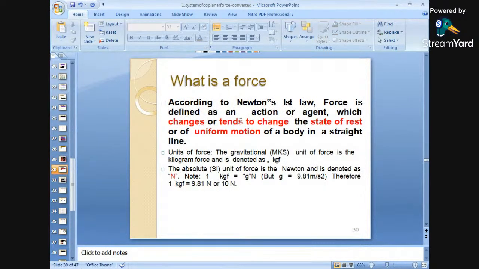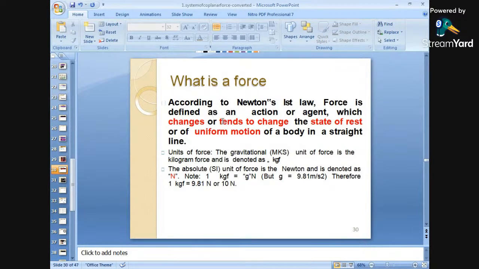Next, what is a force according to Newton's first law? What is a force? Force is defined as an action or agent which changes or tends to change. Okay? Which changes the position or tends to change the position is nothing but a force. So according to Newton's first law, what is a force?